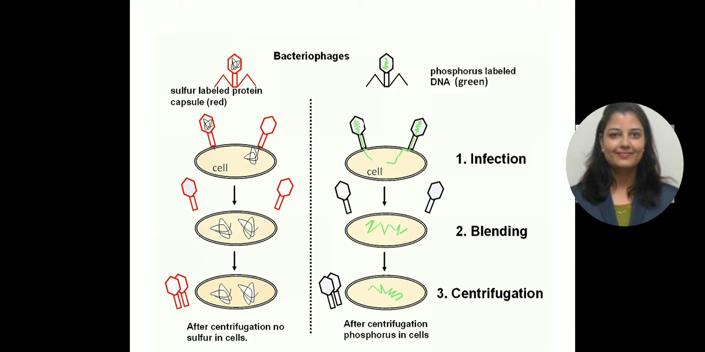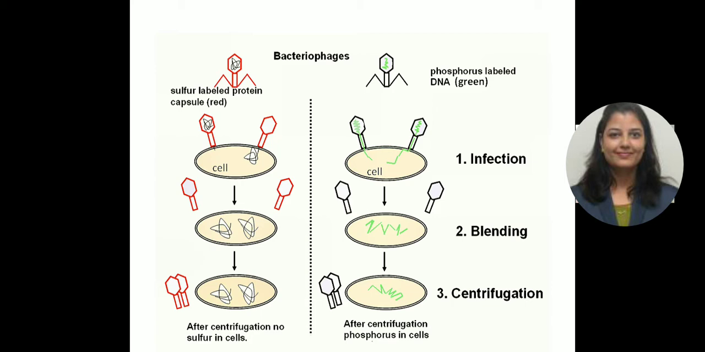So in blending, the genetic material is transferred from the bacteriophages to the bacterial cell, and in the third step, that is centrifugation, the genetic material will leave into the bacterial cell. After centrifugation, in the first experiment you will find no sulfur present in the cell, but in the second experiment you will find that phosphorus is present in the cell. So phosphorus is a part of DNA.